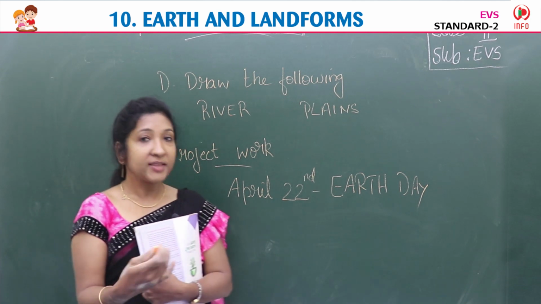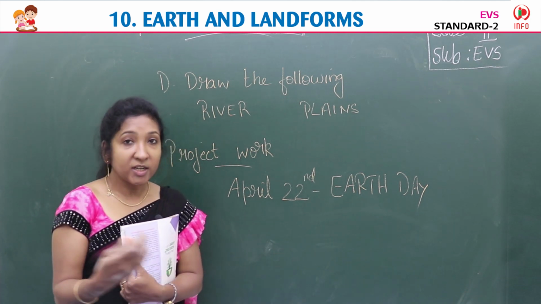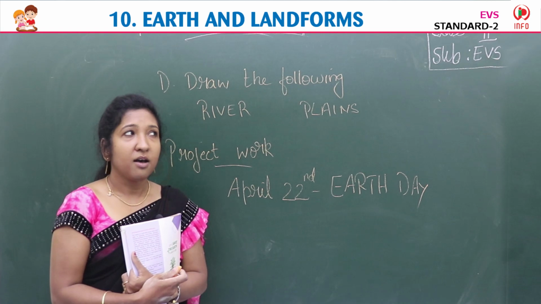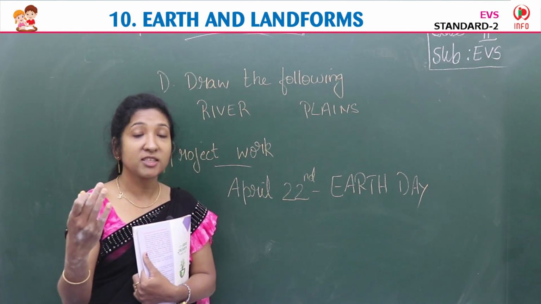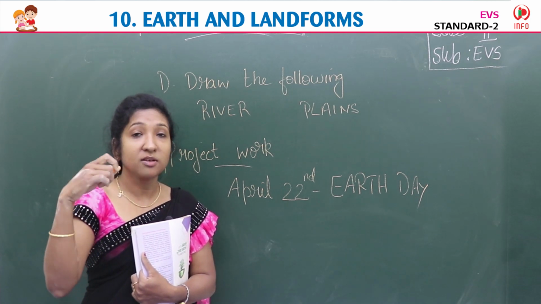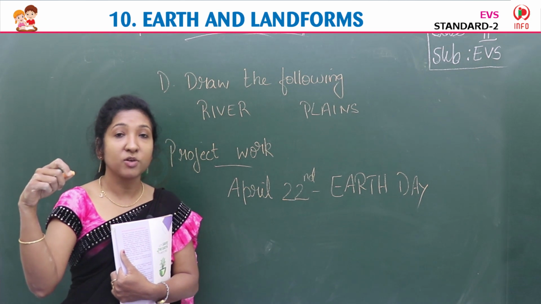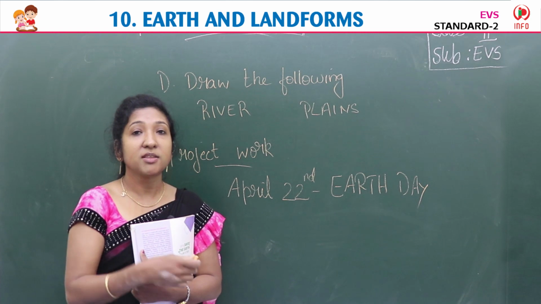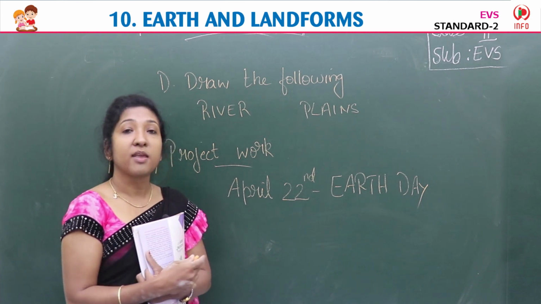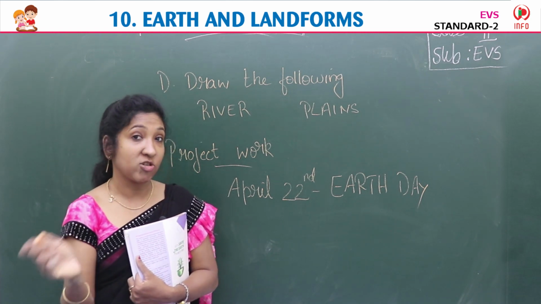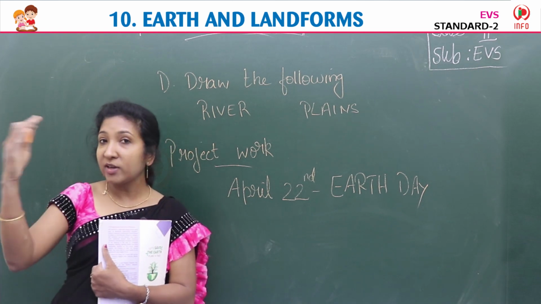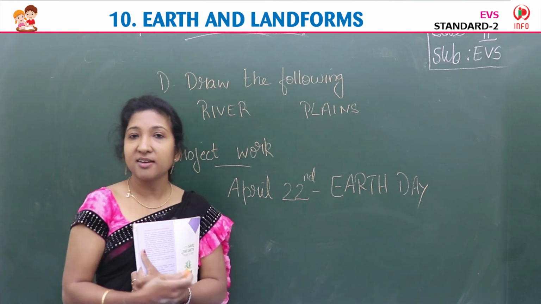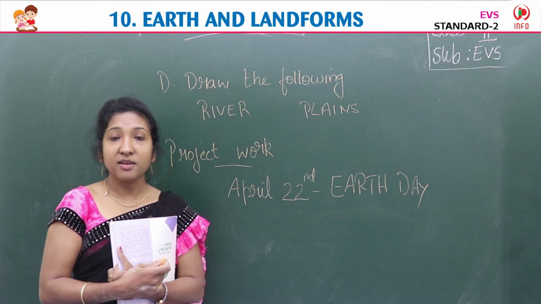So on that Earth Day, what can we do? In your school notice board, you can draw something, or you can attach a poster or a chart with the earth picture, and you can write some captions on it like go green, clean the earth, save our earth, like that.